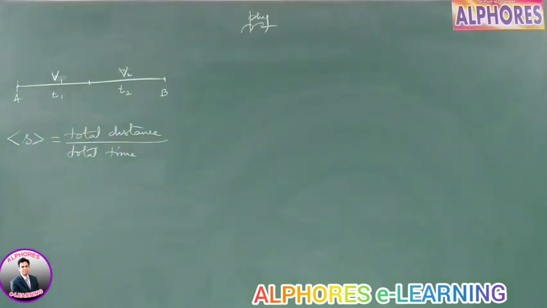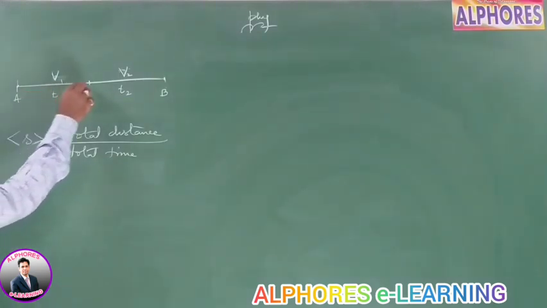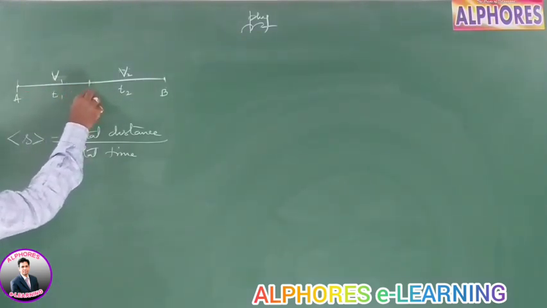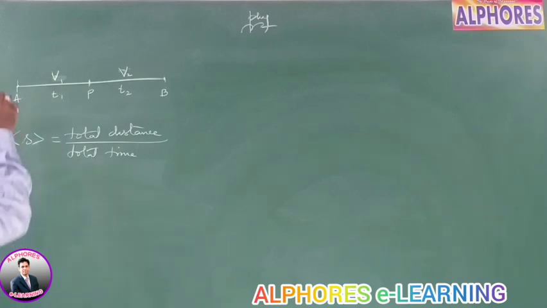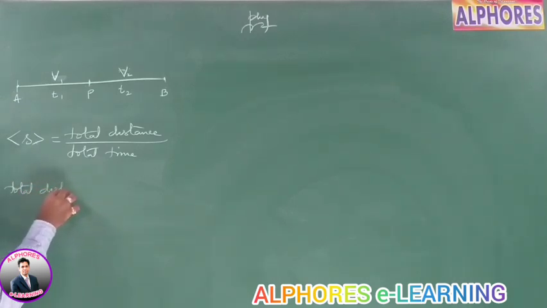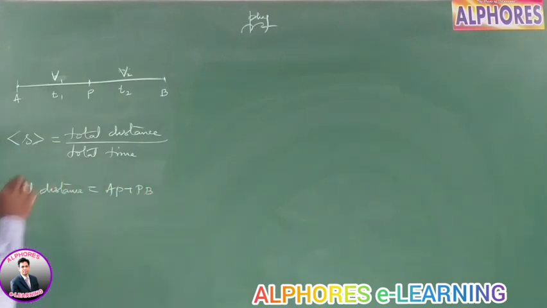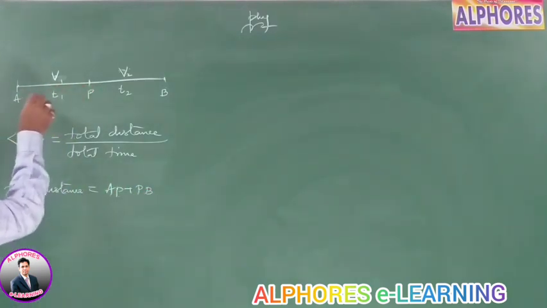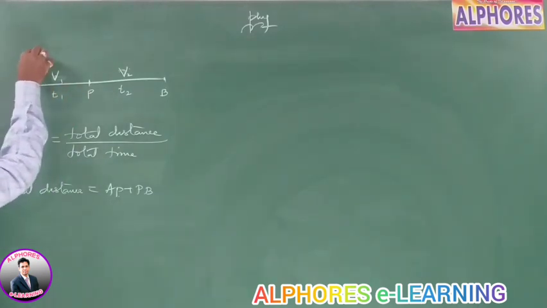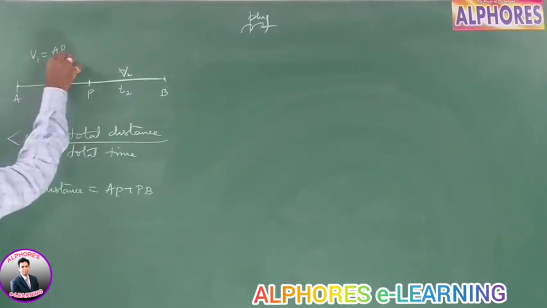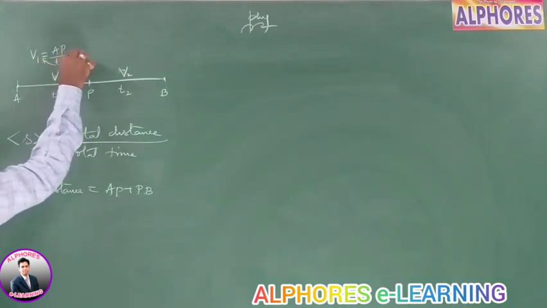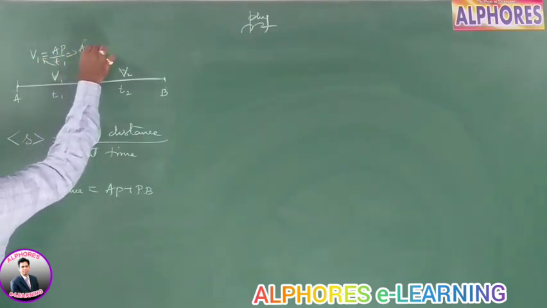Total distance by total time. Well, suppose let this point be something like P, where it is going from A to P plus B to P to B. So the total distance covered by the body is AP plus PB. But what is AP? Now, in the path AP, velocity v1 is equal to AP by t1. So cross multiplying, I get AP is equal to v1 t1.